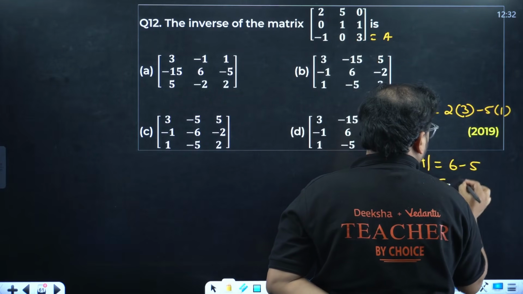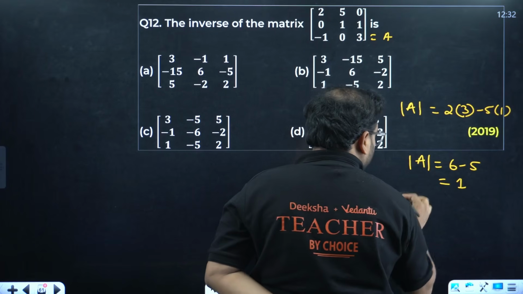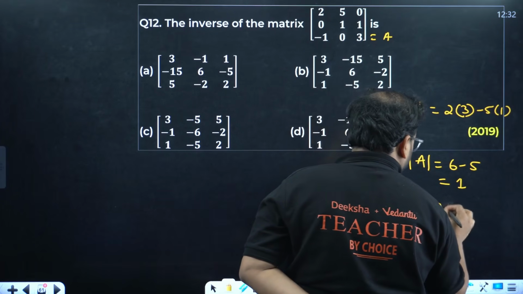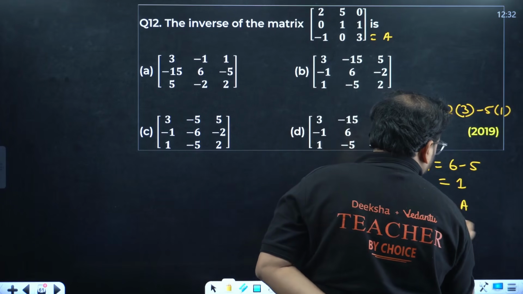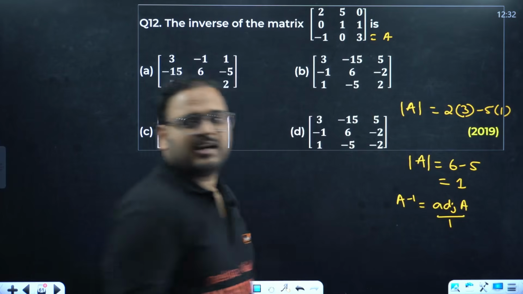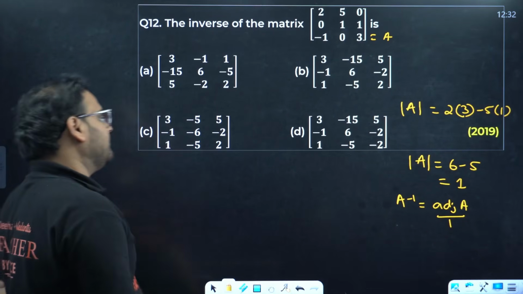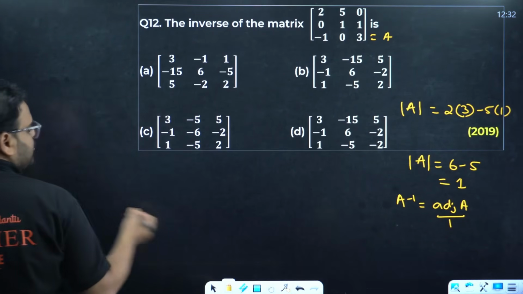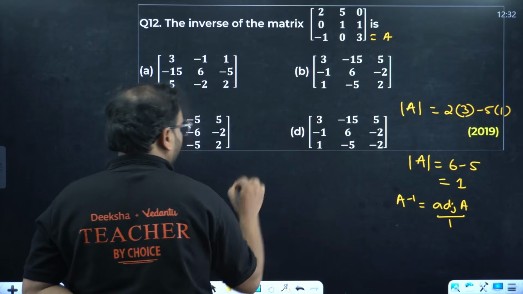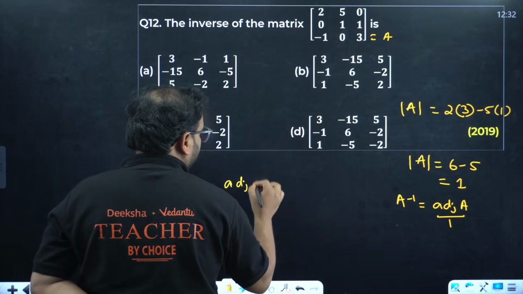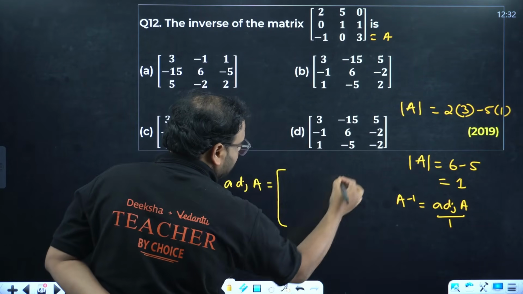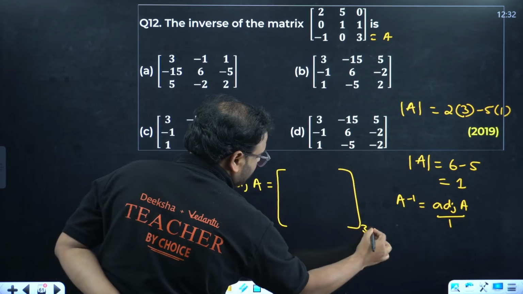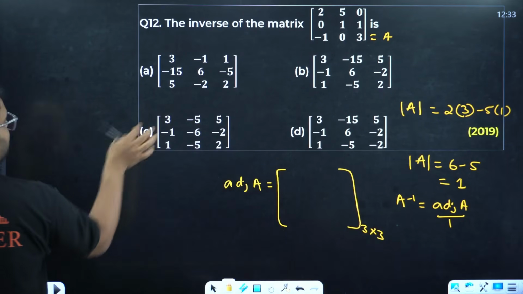How much is that? It means A inverse will be equal to what? Adjoint of A by 1, which basically is adjoint of A. Right? Adjoint of A. So how do you find adjoint of A? Basically, this is going to be adjoint of A only. So right here, adjoint of A. Write the matrix. It also will be a 3x3 order matrix. And for adjoint, what do we do?